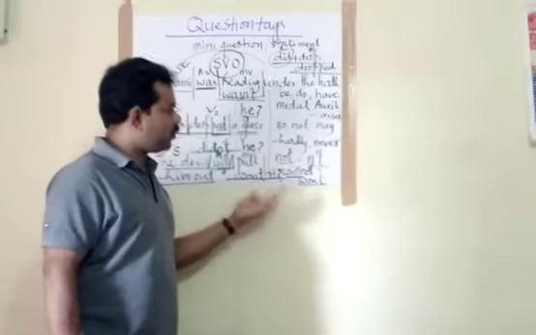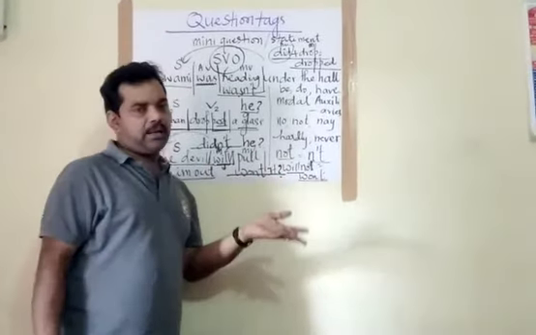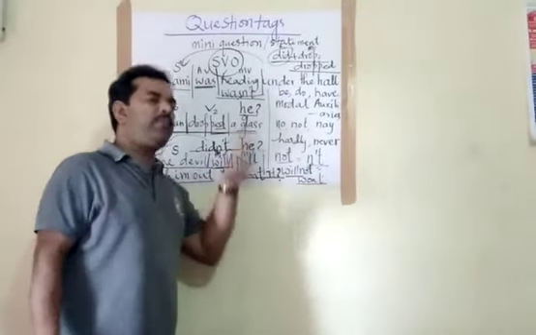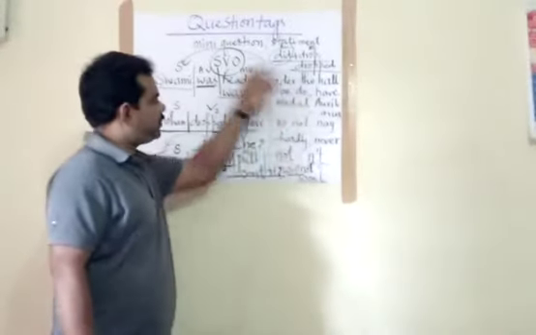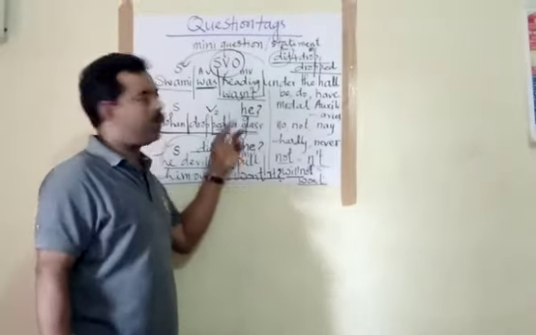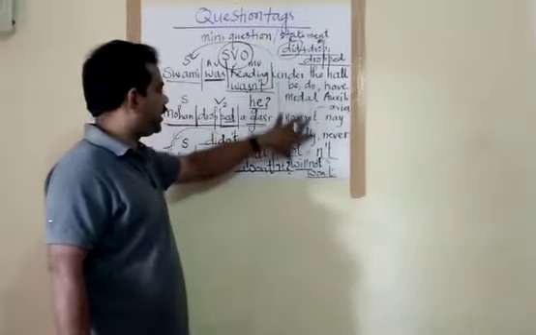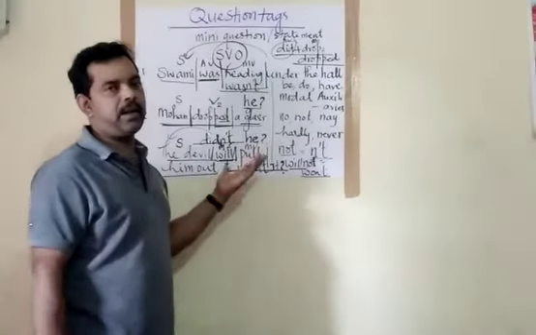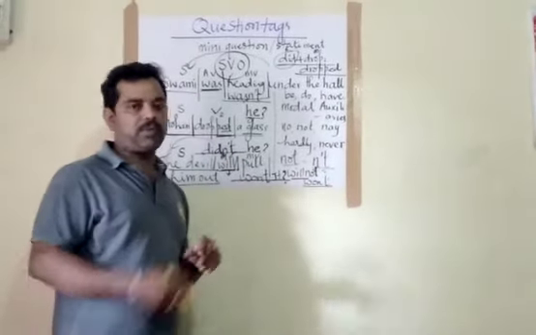There are certain rules about question tags. Still there are two or three rules on question tags. In the upcoming video lessons, I am going to explain those rules. Today I hope you have understood the three statements I have taken, and I have briefly explained question tags.